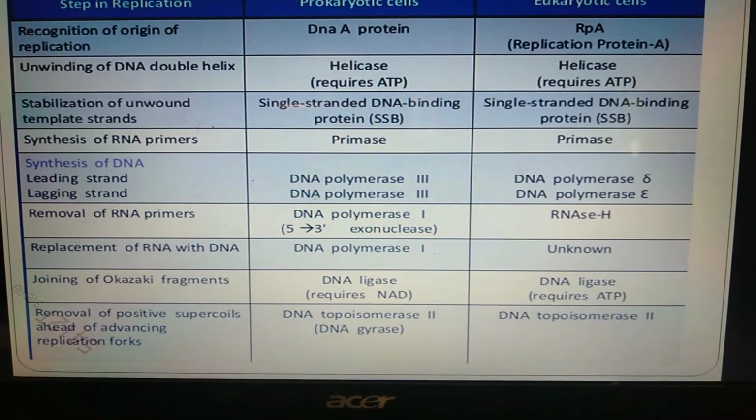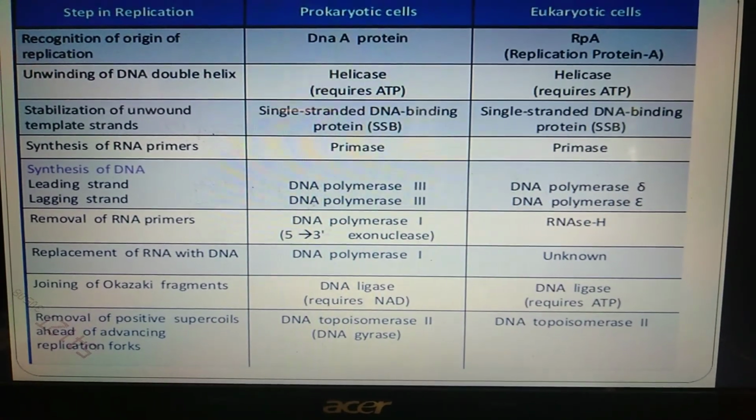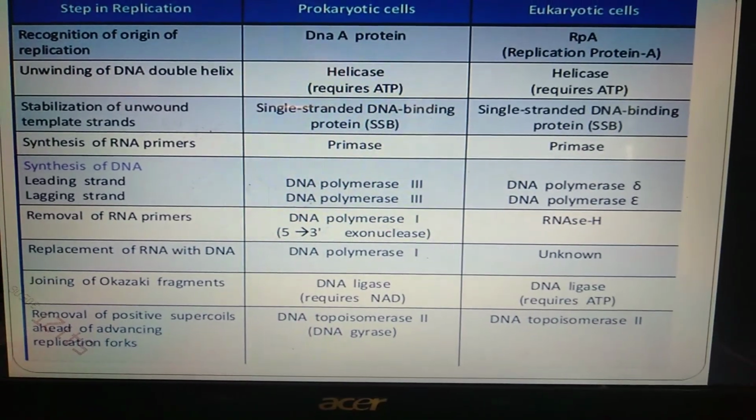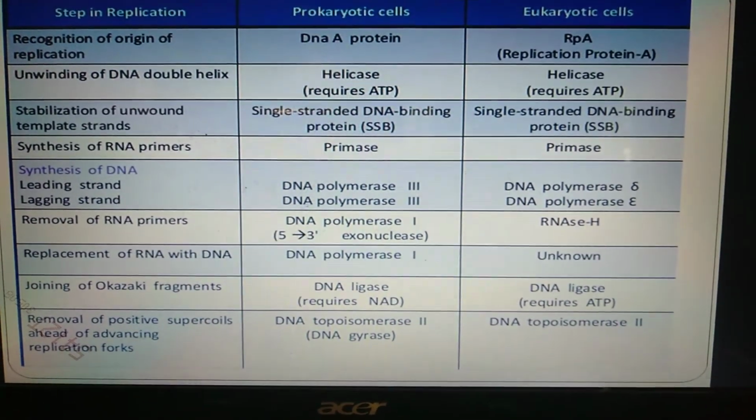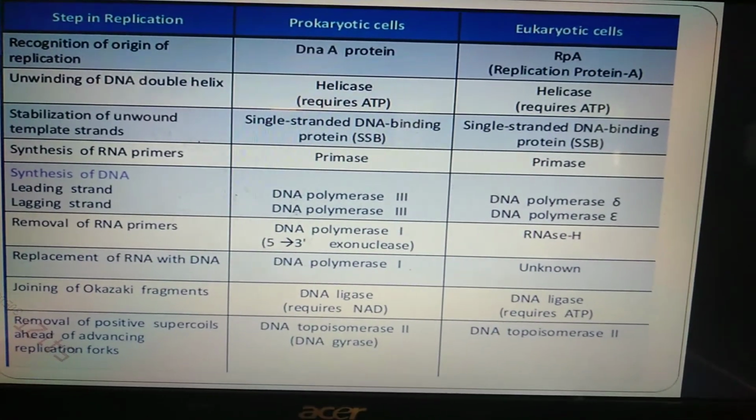Removal of positive supercoils ahead of advancing replication forks is done by DNA topoisomerase 2, that is the gyrase, in prokaryotes, and then DNA topoisomerase 2 in eukaryotic cells. This is almost a complete picture of how the enzymes play important roles.